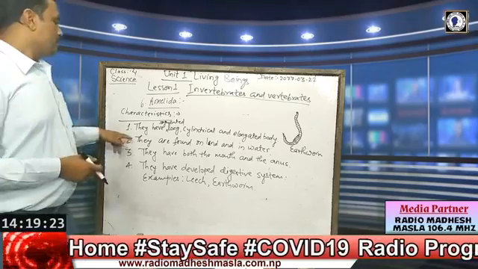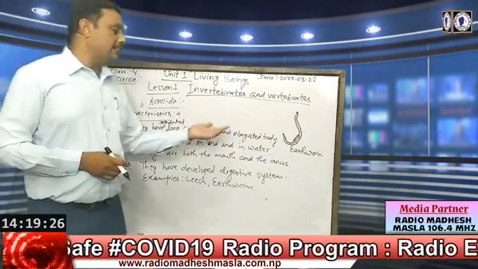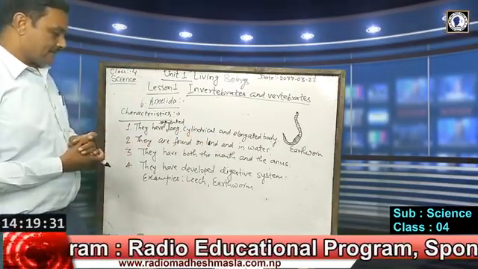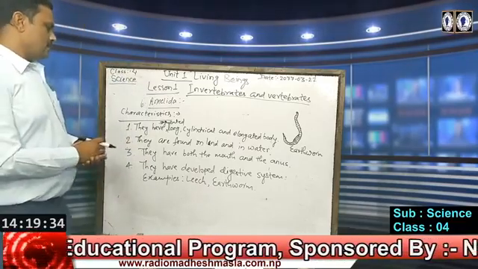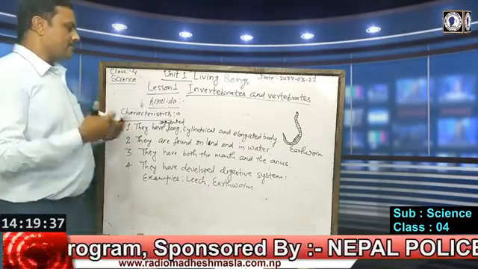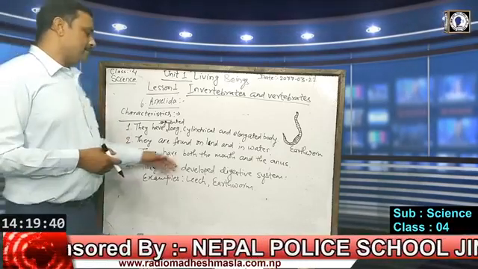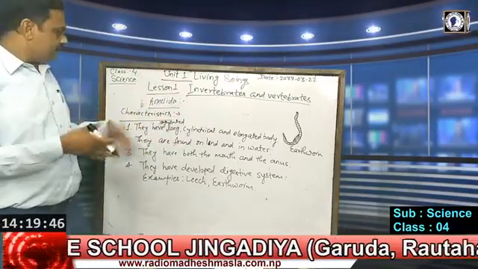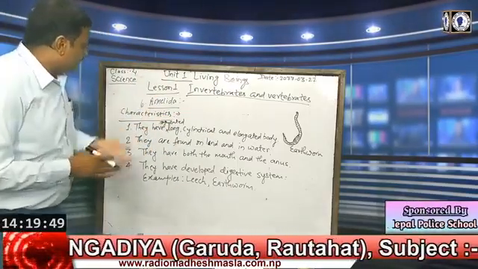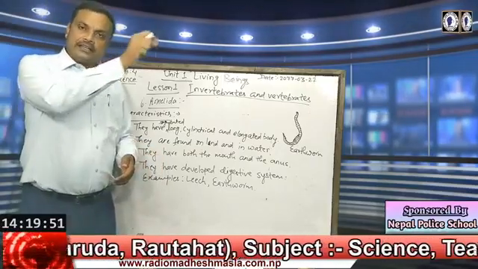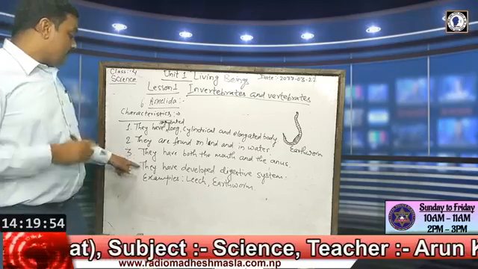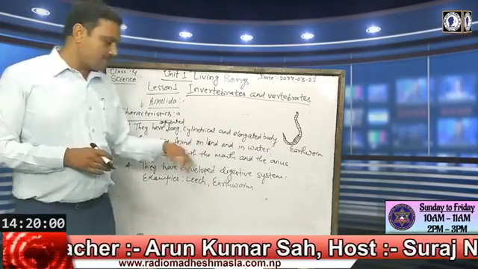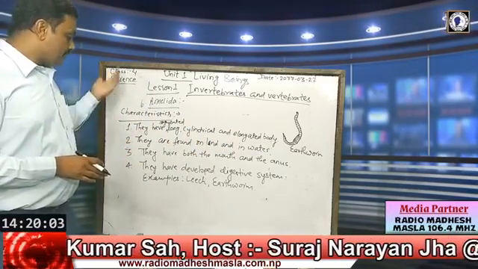Second characteristic, they are found on land and in water. Third, they have both the mouth and the anus, a similar type of characteristic: for ingestion of food, taking food, they have a mouth, and for excretion, anus. They have a developed digestive system. We find that as we move in the phyla from one to the next higher phylum, the systems develop slightly, and in the fourth characteristic of Annelida, it shows that they have a developed digestive system. Digestive system is more developed than in the other phylum.